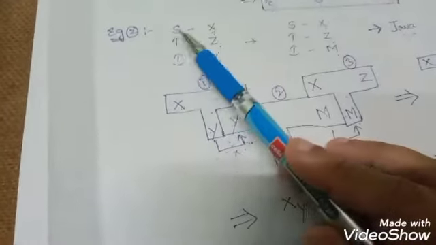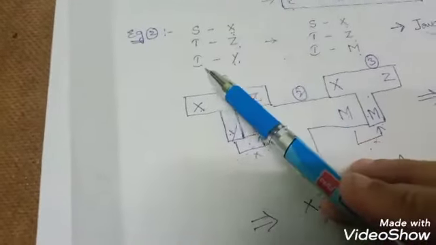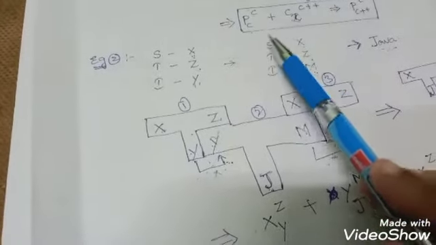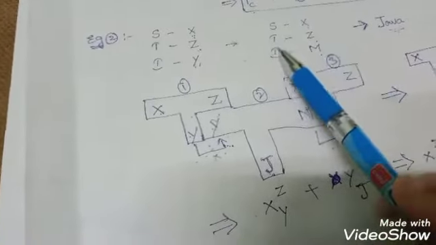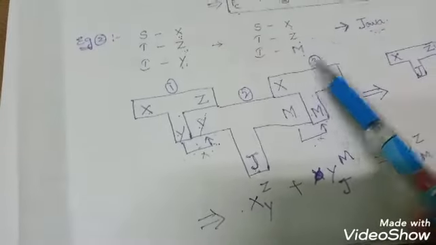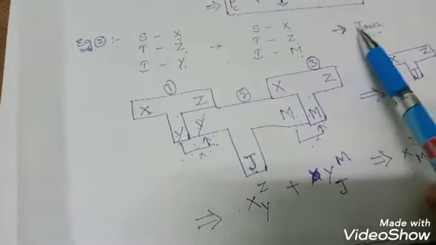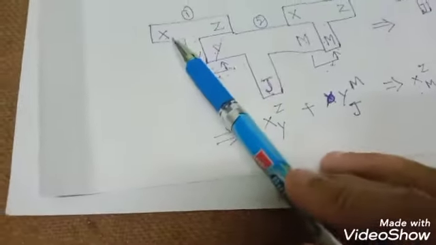So if we consider another example, like source I have taken as X, target Z and implementation language as Y. This should be converted in this format: the source is X, target is Z and implementation language is M. So I need to convert this into this by using an implementation language Java. Okay, so let's draw the T diagram for the input given here.